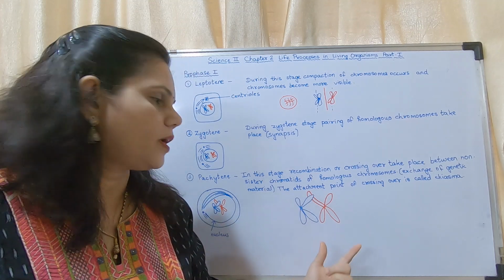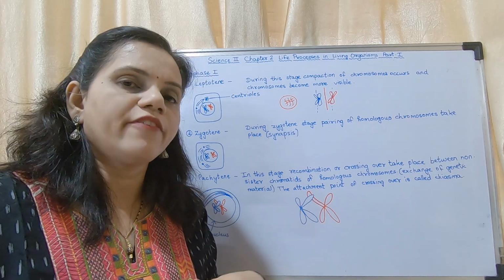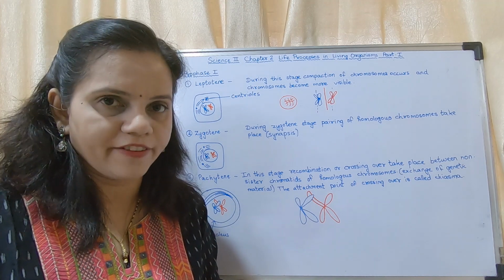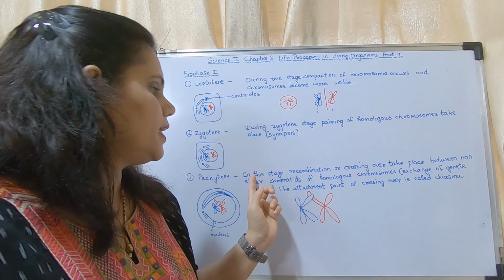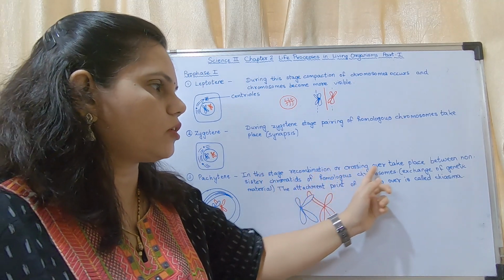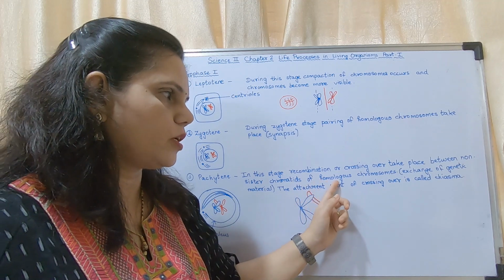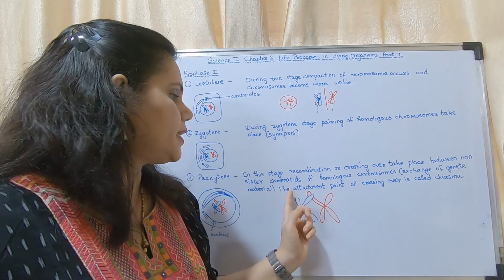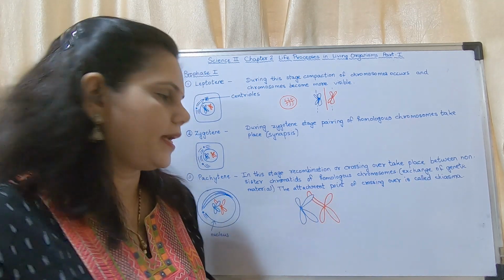Why? Because both the chromosomes have the same characteristics. For height it could be either tall or dwarf. So they are exchanging their characteristics. In this stage, recombination or crossing over takes place between non-sister chromatids of homologous chromosomes, that is, exchange of genetic material. The attachment point of crossing over is called chiasma.